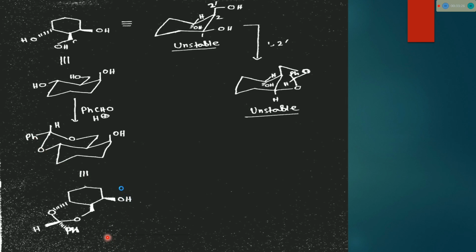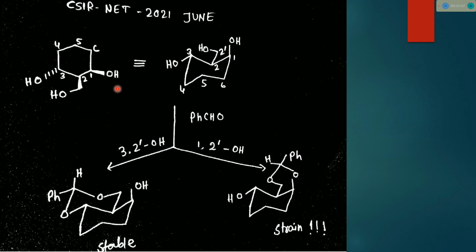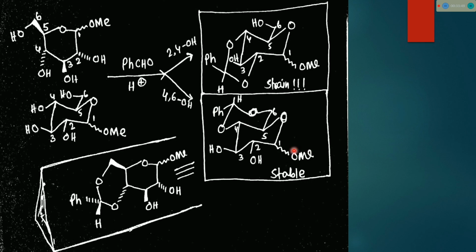So the final product is like that. We also have to mention the stereochemistry here. The Ph is below and the hydrogen is above, meaning hydrogen is axial. This question was asked recently in the 2021 exam.